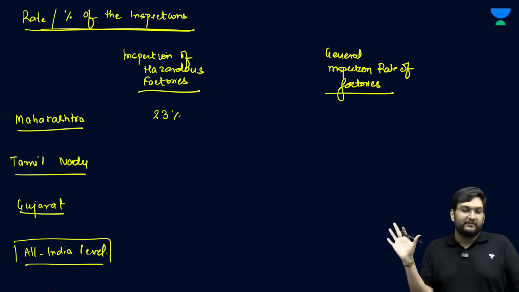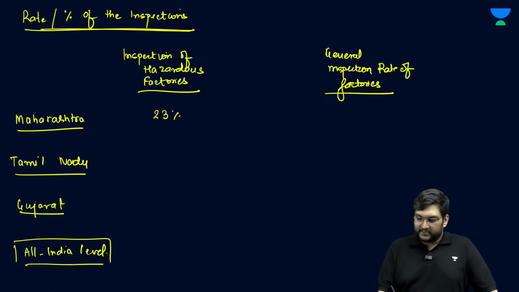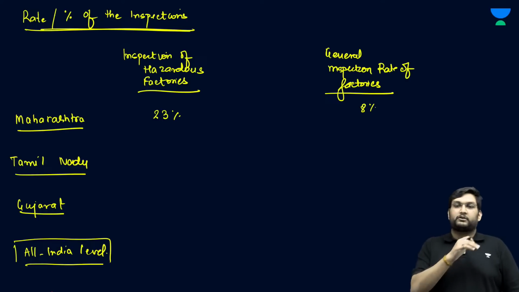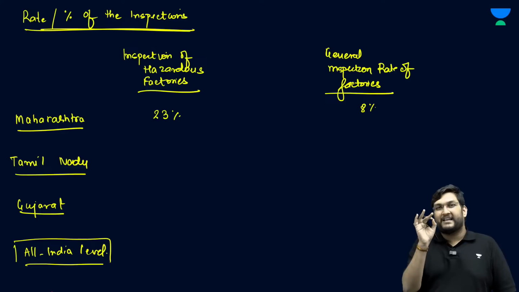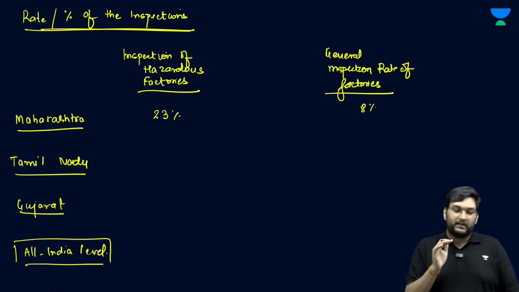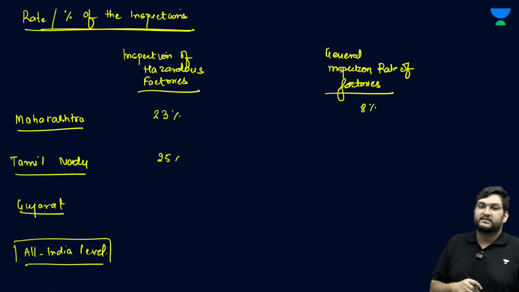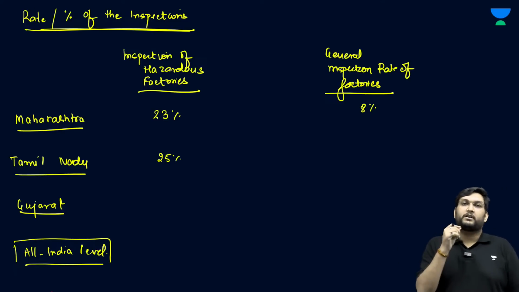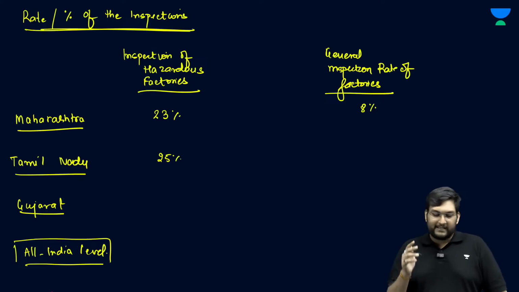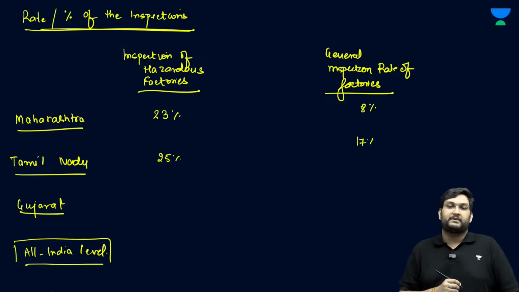So out of all the factories, only 23% have been checked. When it comes to general inspection rate, it is very, very low, meaning out of all factories in Maharashtra, only 8% were checked in the past 1 year. Thereafter, in Tamil Nadu, this number is bigger, which is 25% check for hazardous factories, and again the inspection rate numbers are also better than Maharashtra, 17%.